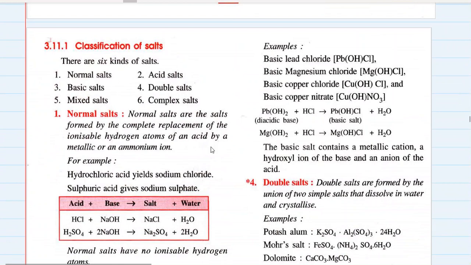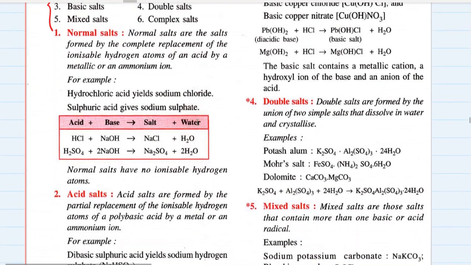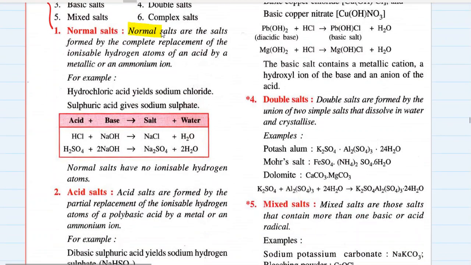Okay, next is classification of salts. Now there are 6 kinds of salt which you should know about. First is a normal salt. What is a normal salt? Normal salts are the salts formed by complete replacement of ionizable hydrogen atoms of an acid by a metallic or an ammonium ion. Hydrochloric acid yields sodium chloride. That is an example of a normal salt.